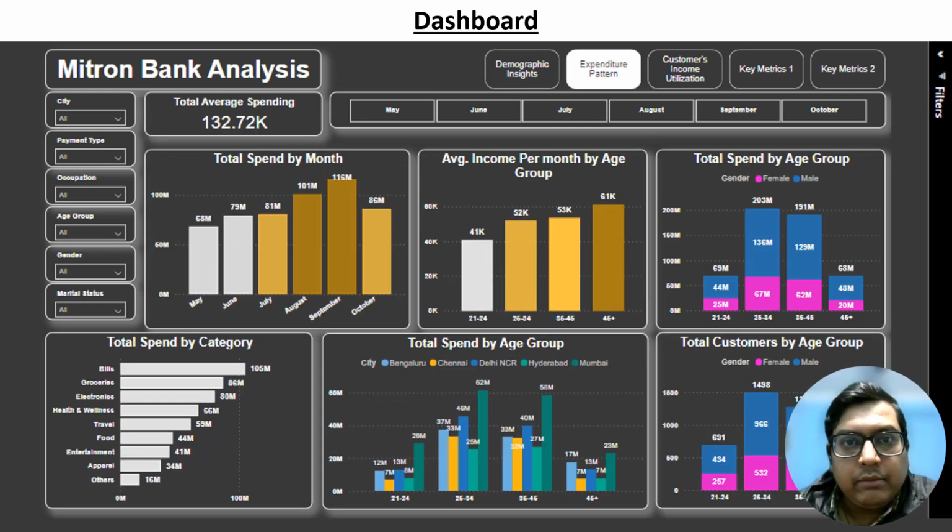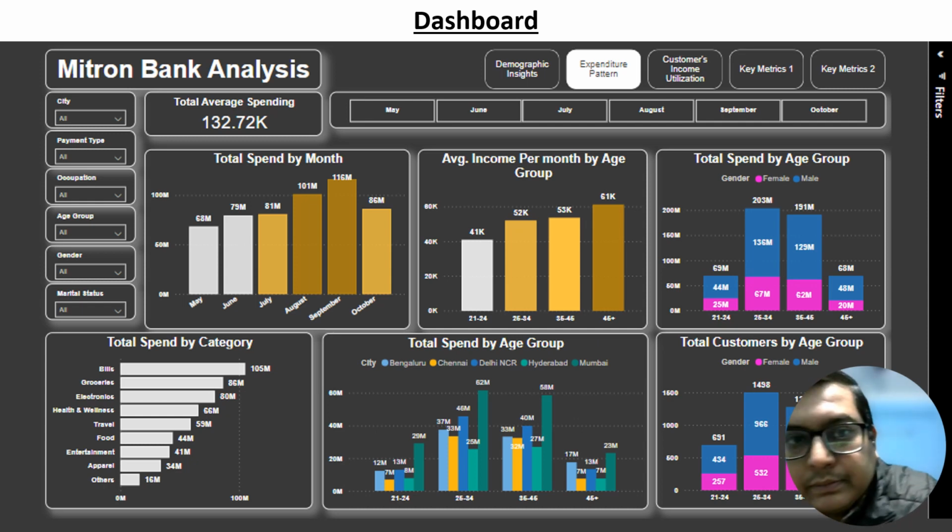Next in the dashboard is the expenditure pattern based on consumer spending behavior. I have made one bar chart based on category and 5 column charts based on customer age group, and total spend by age group and month, as you can see in the dashboard on the expenditure pattern page.